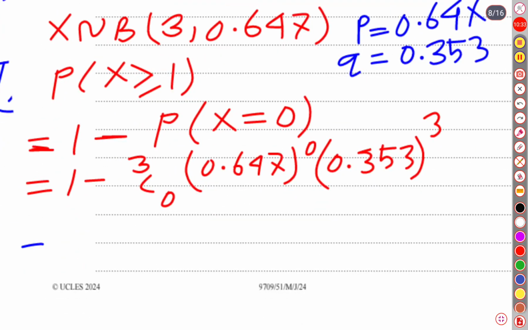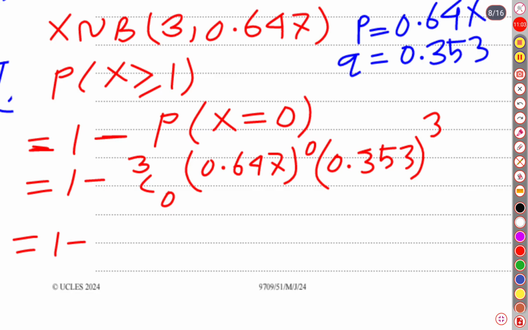So it is going to be 1 minus, let me change the ink, 1 minus 3 factorial over 0 factorial times 3 factorial... not 3, it's 1, sorry. 3 factorial over 3 factorial means it is 1.